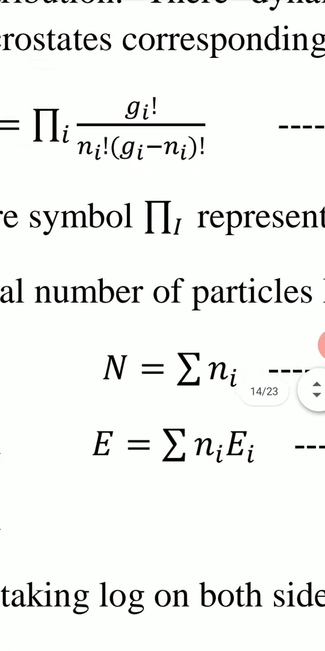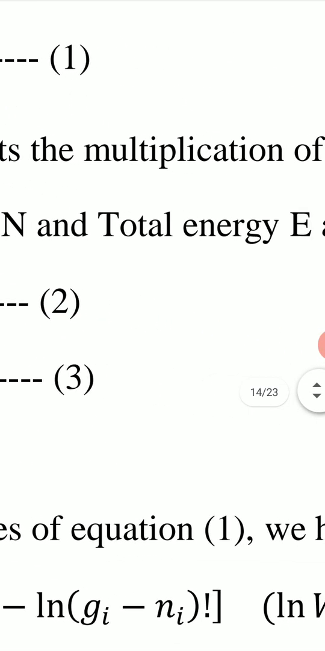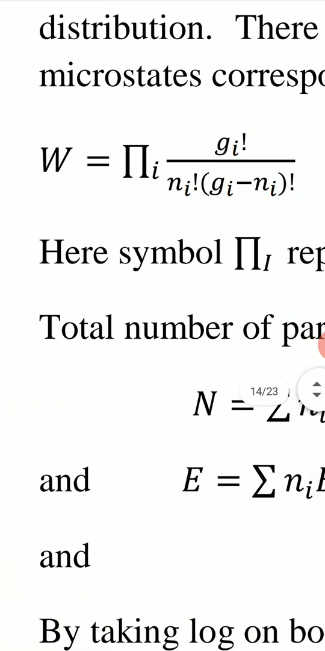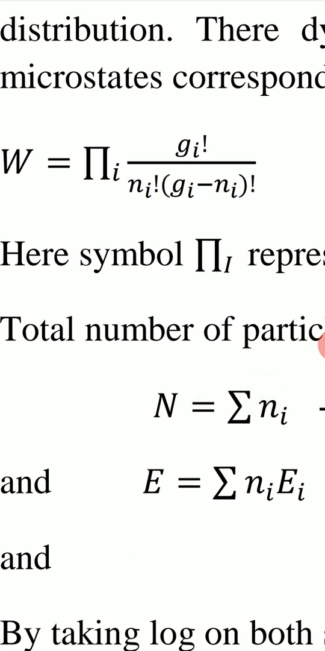Pi I, this symbol, represents the multiplication of several terms. For I equal to 1, we get one term: factorial G1 upon factorial N1 into factorial G1 minus N1. Similarly, for I equal to 2, we get another term. For I equal to 3, we have a different term. And this pi I represents the multiplication of all these terms.